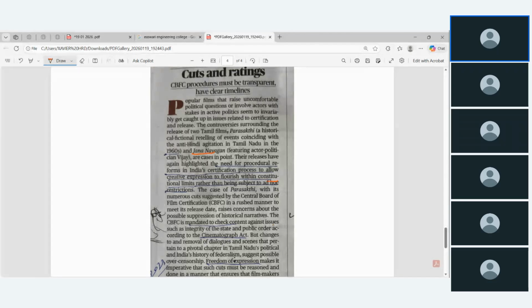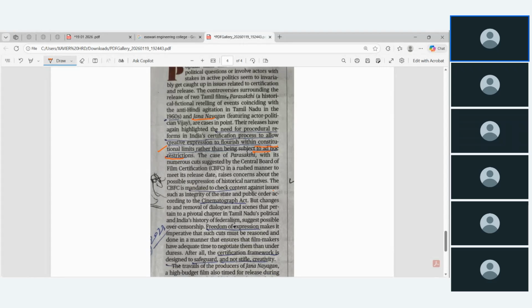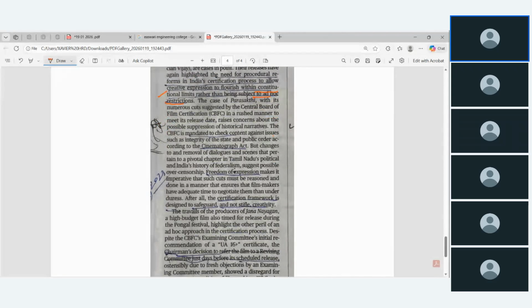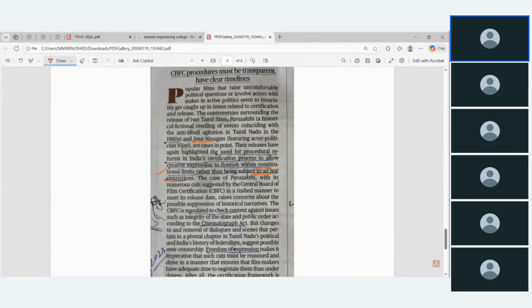Okay, ad hoc restriction. That ad hoc temporary restriction should not be there, the board should be, the process should be within the constitutional limit. But it is not, because of that reason they are playing by the name of these movies. And the Central Board of Film Certification, in a rushed manner to meet its release date, raises concern about the possible suppression of historical narratives. See how they are written.